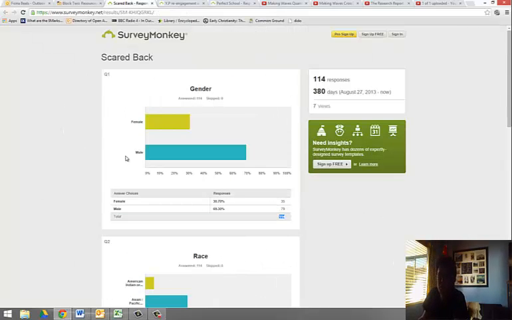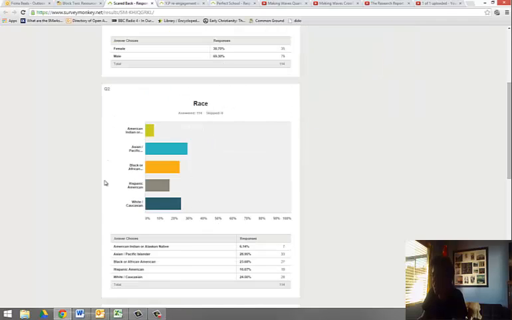This is the SurveyMonkey printout of the police database of the people who have gone through Scared Straight and the people who have re-offended. Okay, we know that 114 people have gone through Scared Straight. This is pretty much the picture of them. We've got like 2/3 male, 1/3 female, and then this is the racial composition of those 114 young people.